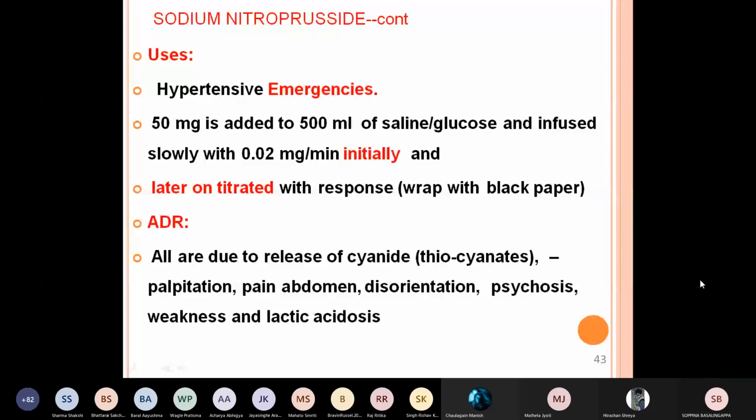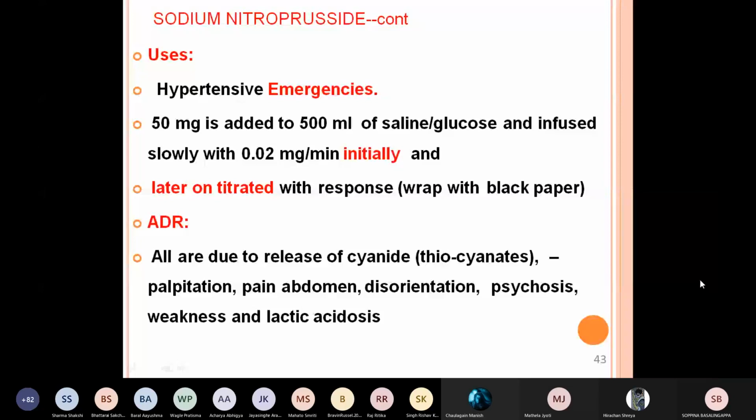That means you have injected the drug into the glucose or the normal saline, and you should not expose that mixture to sunlight, because sunlight acts on sodium nitroprusside and it will disintegrate the drug. That's why that bottle should be covered with black paper.